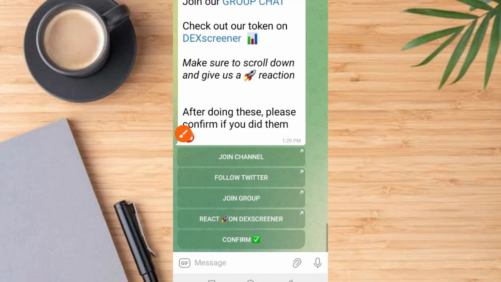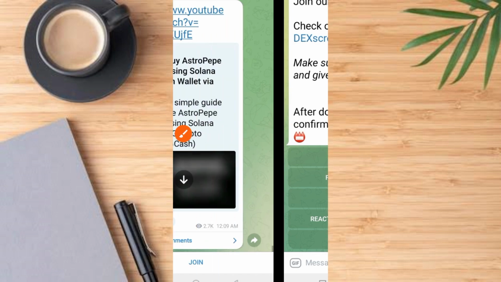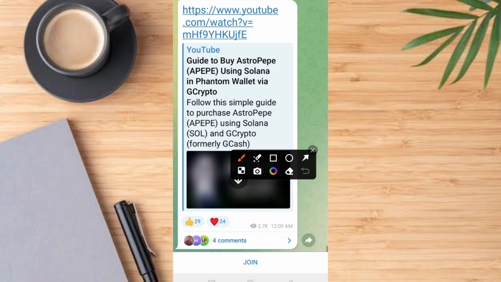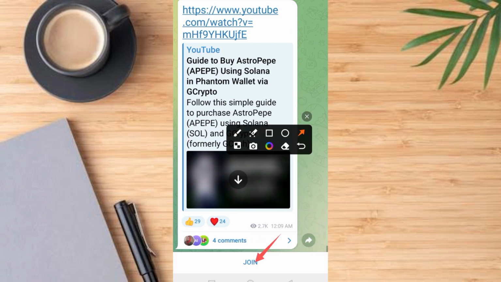Here is what you need to do. You need to join the Telegram channel, follow them on X, join the group, then react to them on DEXScreener, and then tap on the confirm button. So we're going to do this together in this video. First one is to tap on this join channel button. Once you tap on the join channel button, it comes up like this. Go ahead and tap on this, and they have about 3,800 followers.